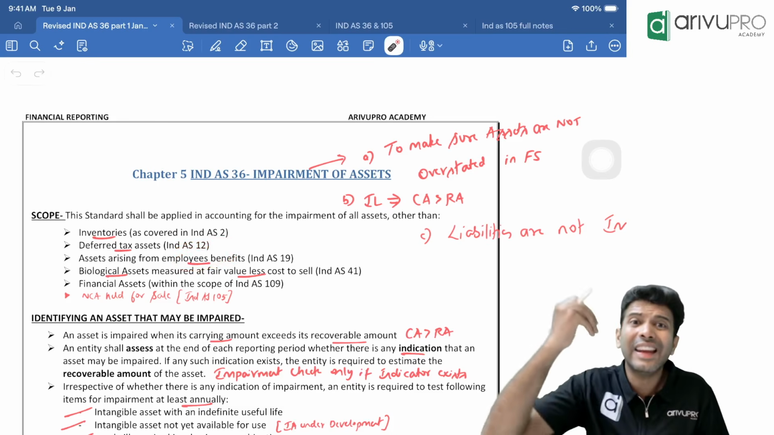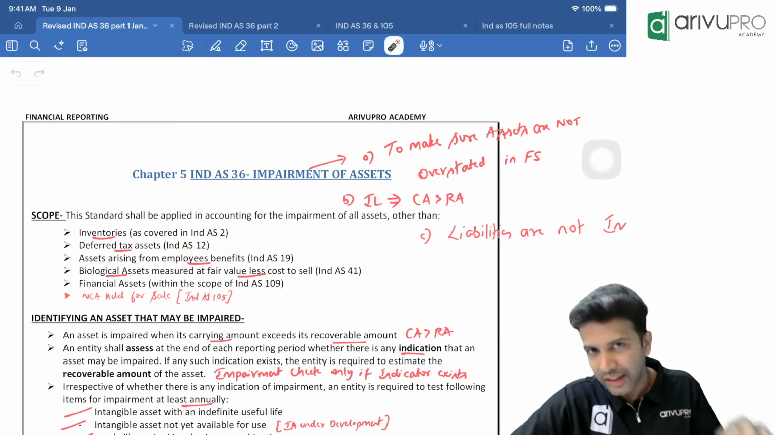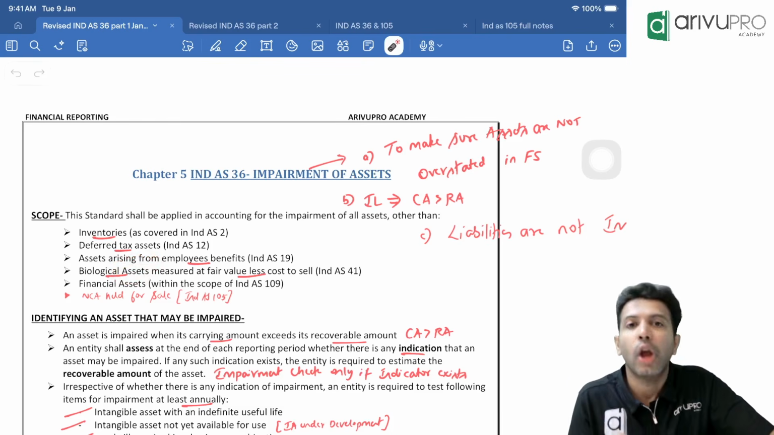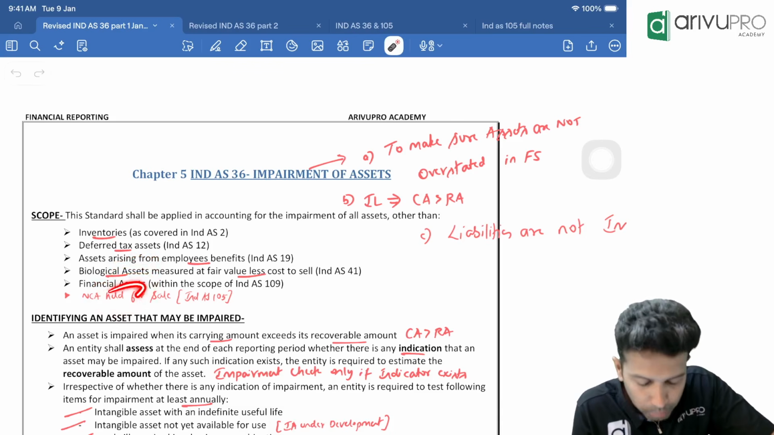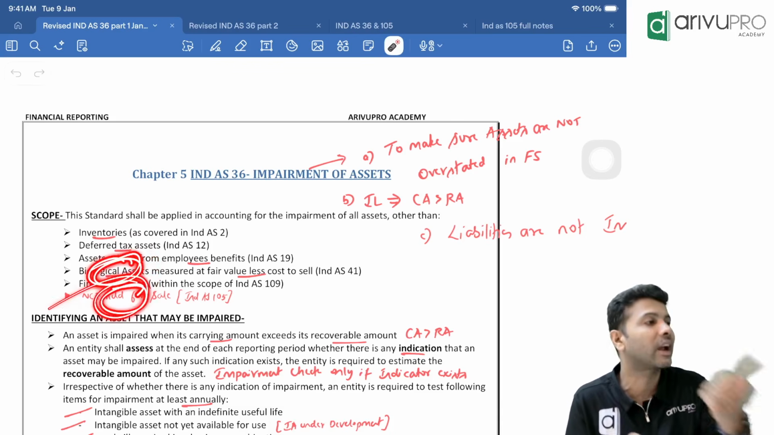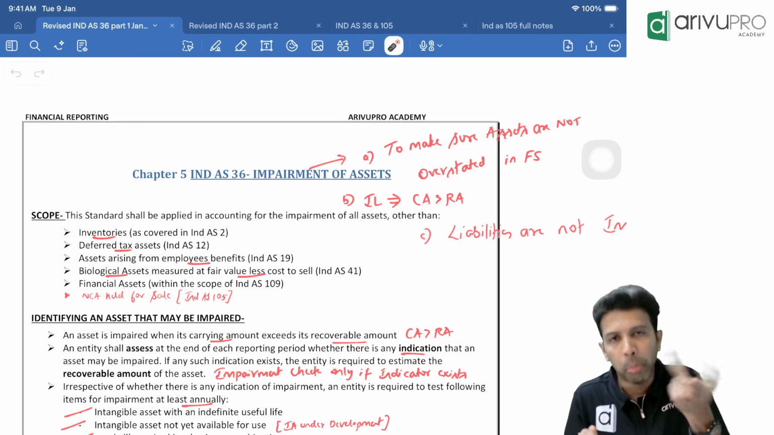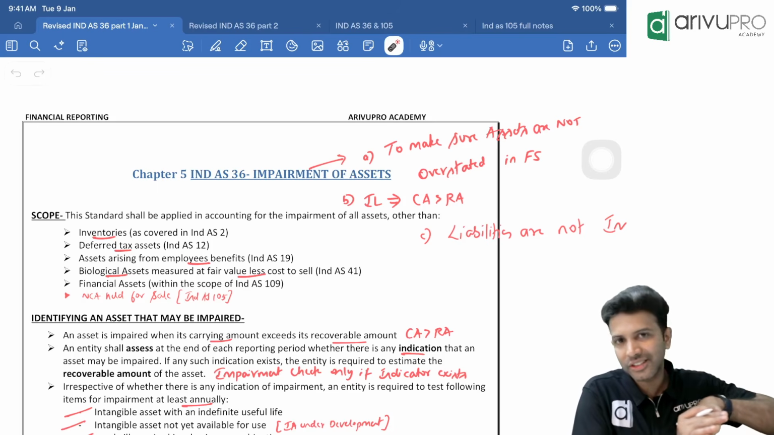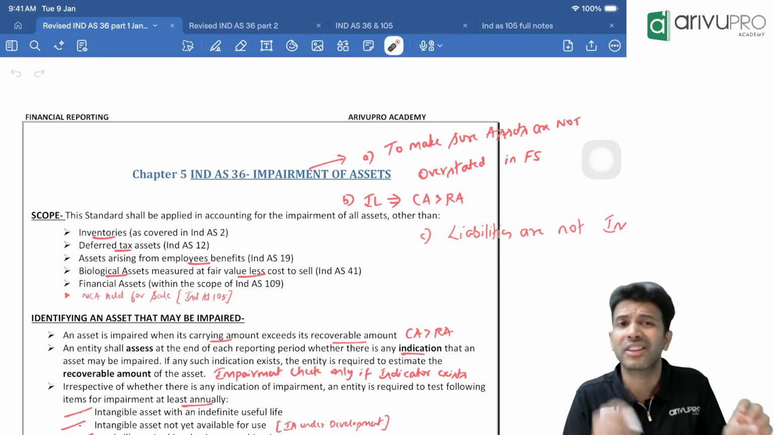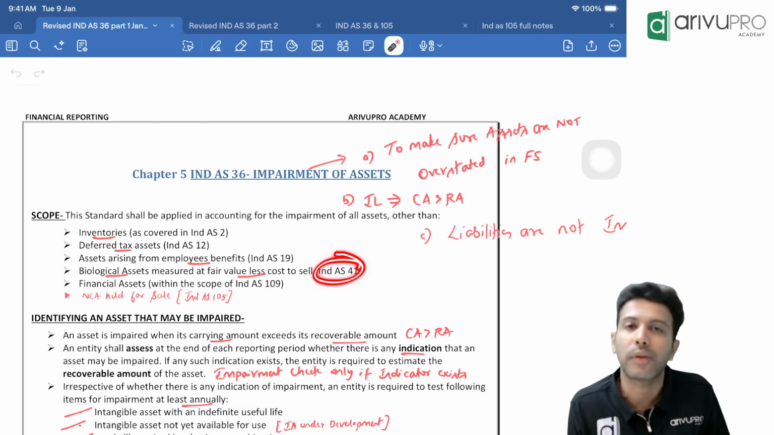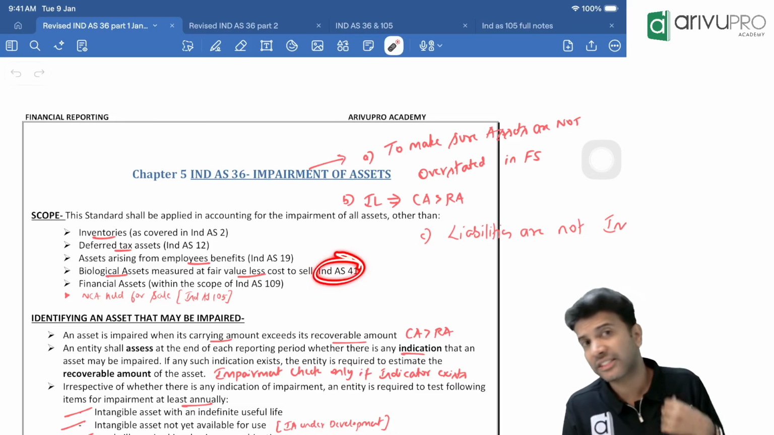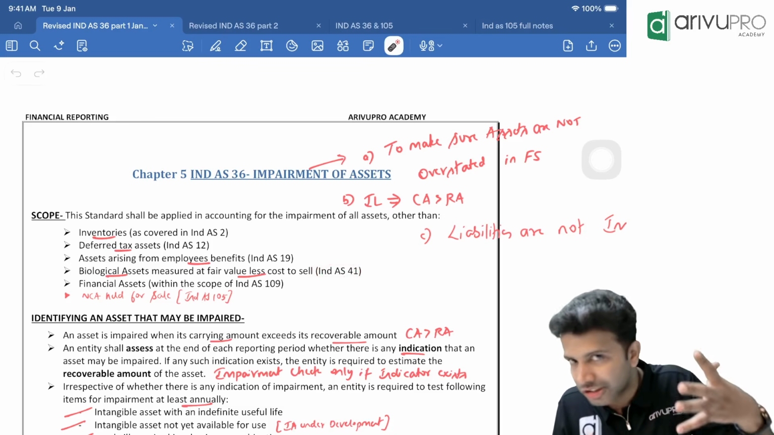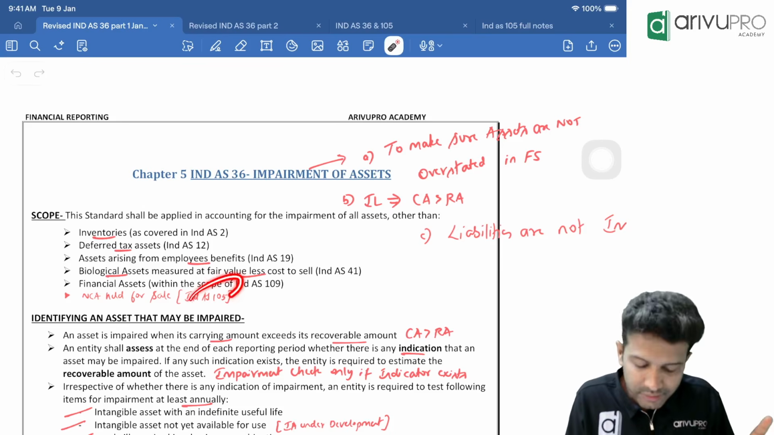And also any asset measured at fair value, like biological assets or any non-current assets held for sale. Both these assets, biological assets and non-current assets held for sale, are measured at fair value. So for both, Ind AS 36 is not applicable, because for biological assets, comprehensive treatment is given by Ind AS 41. For non-current assets held for sale, not yet sold but we are planning to sell, Ind AS 105 will get triggered.